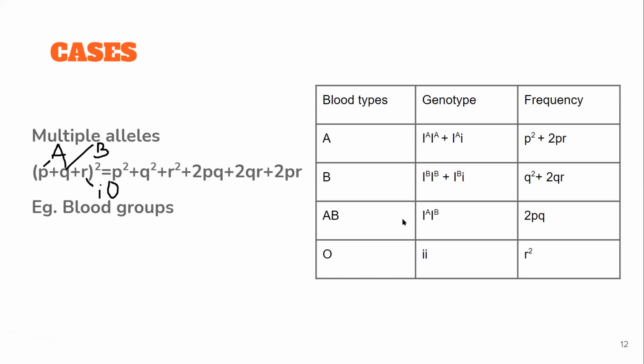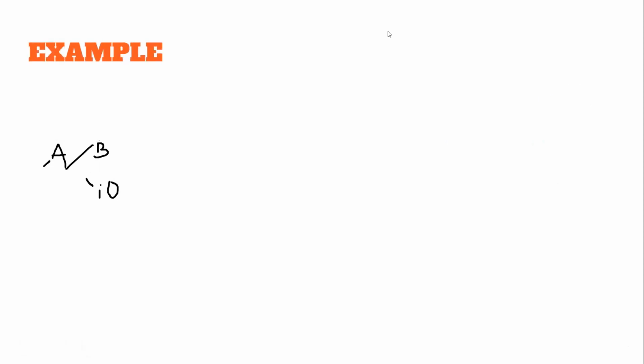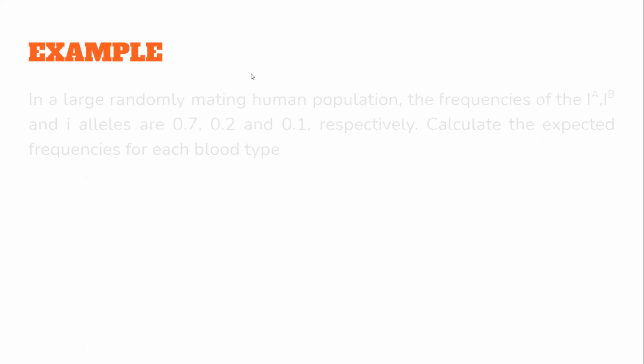AB, only one type is possible. You'll have one A and one B. So again, it's a heterozygote, so you will have 2PQ. And if it is O, that means you have both recessive alleles, that is, both alleles R. So it will be R square. So these are the frequencies. Now, if they ask you to find the frequency, you can easily find it. So just solve this example using the genotype.